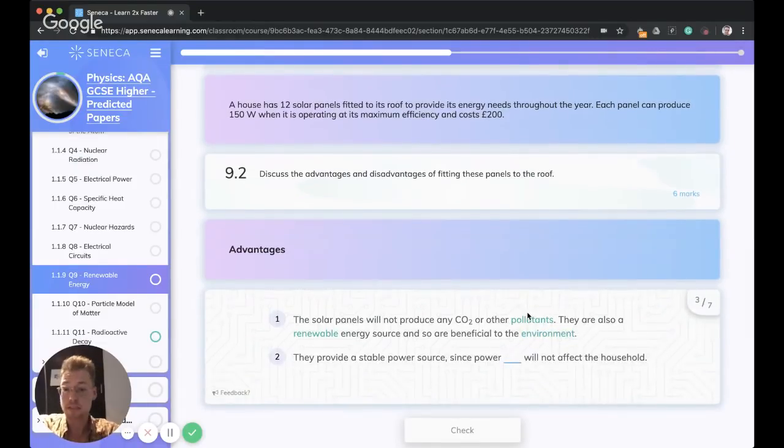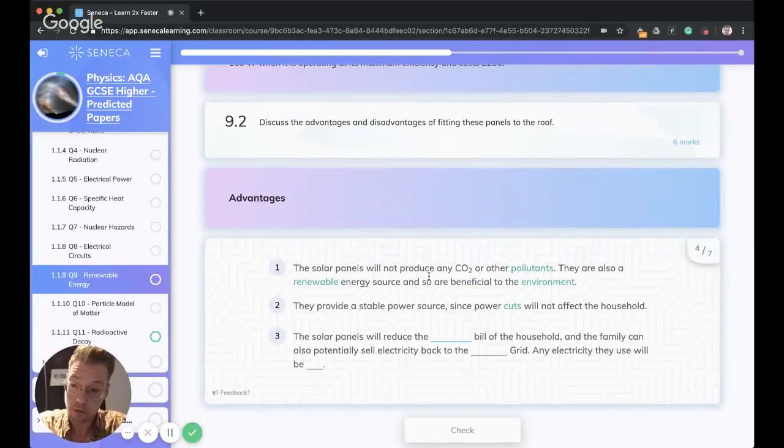So again, those are examples of good keywords you want to be using in these kinds of questions. You want to be using words like renewable, you want to be using pollutants, greenhouse gases. Those are the kind of words that are going to get you those marks, okay? They provide a stable source of power, since power cuts will not affect the household. Not that they're particularly common in the UK, but I grew up in Zimbabwe and there were power cuts all the time. So a lot of my revision used to be by candlelight.